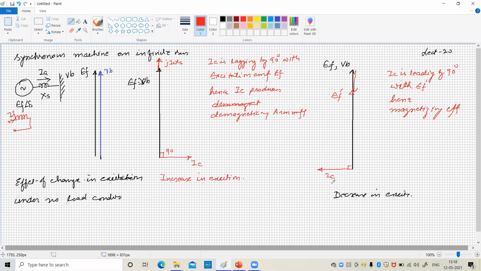So because of this magnetizing effect, the excitation EMF increases, and this effect will remain there till the excitation EMF becomes equal to the infinite bus voltage. So under such conditions, the circulating current or the synchronizing current helps to resynchronize, or make the excitation voltage of the alternator equal to the bus voltage. So this is the no load condition. Now we will see the load condition.